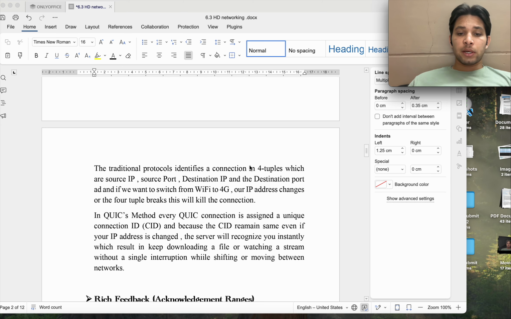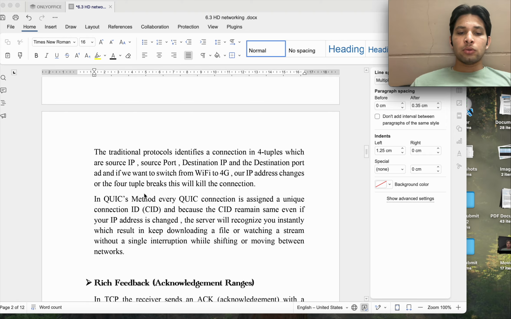Connection migration with connection IDs. In traditional TCP, there is a four-tuple: source IP, source port, destination IP, and destination port. If we switch from Wi-Fi to 4G or Wi-Fi to 5G, our file downloading will get interrupted, or it will kill the connection.